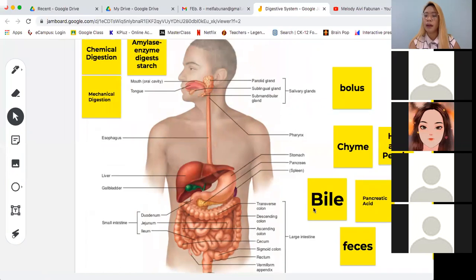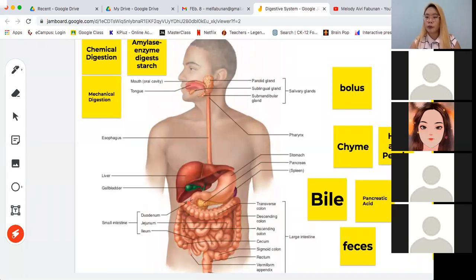Ito siya. Bile, for those of you who eat yung papaitan, ito yung kulay green or dark green na nagpapapait doon sa papaitan na kinakain ninyo. And this bile is actually produced by the liver. Ang gumagawa ng bile ay yung liver. And then pag nagawa na siya ng liver, it is stored inside the gallbladder. So the green part here is what we call the gallbladder. Ang function lang niya is to store all of the bile that was produced by the liver. And then, kapag nagda-digest na siya, the gallbladder will secrete the bile into the duodenum.